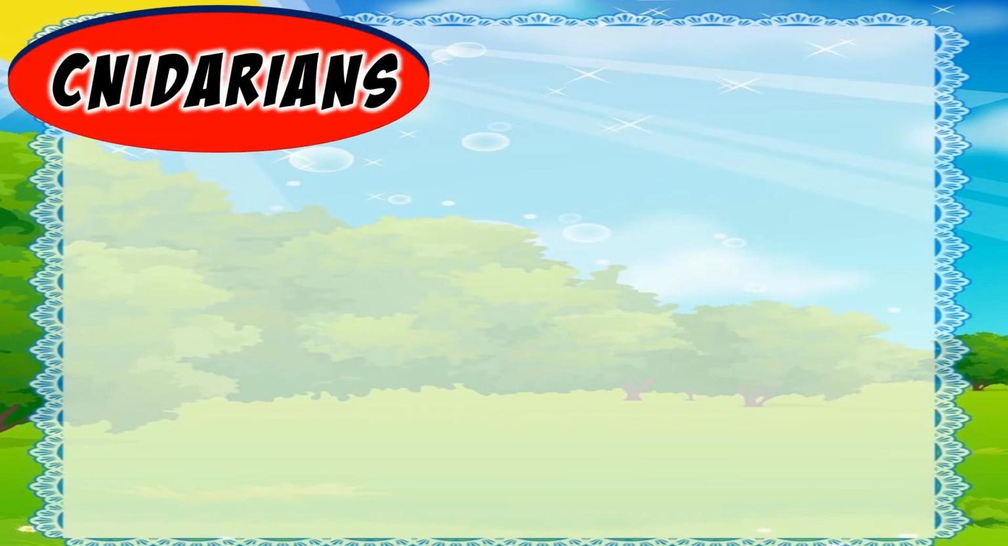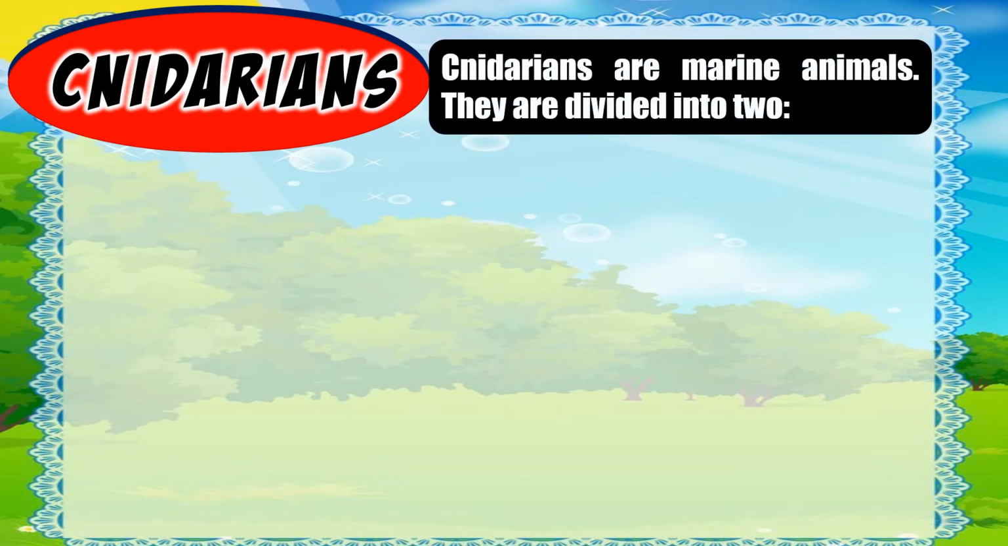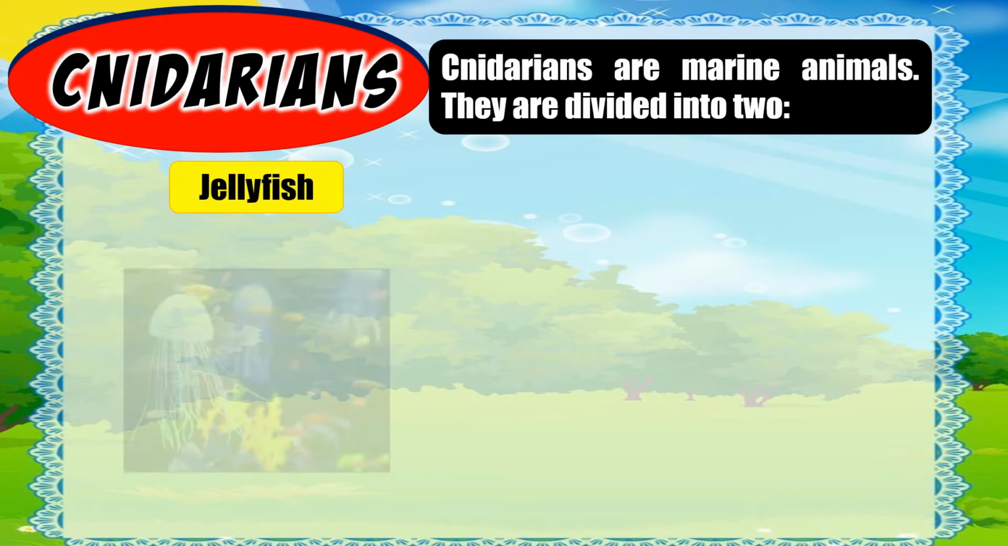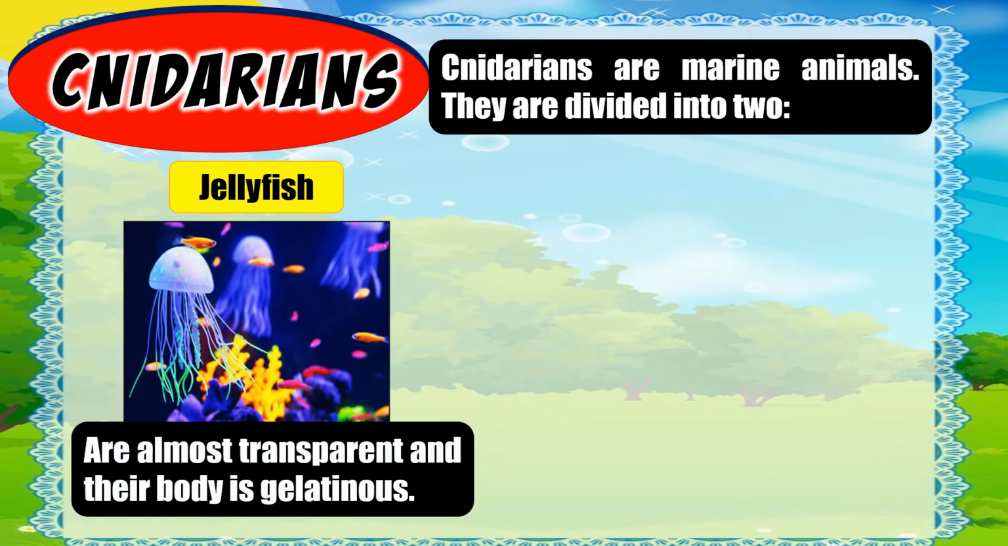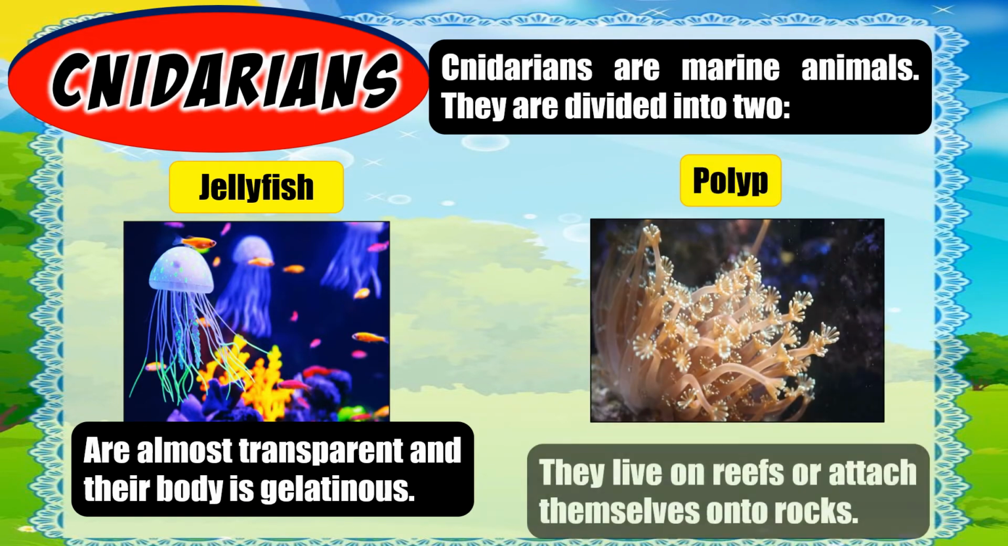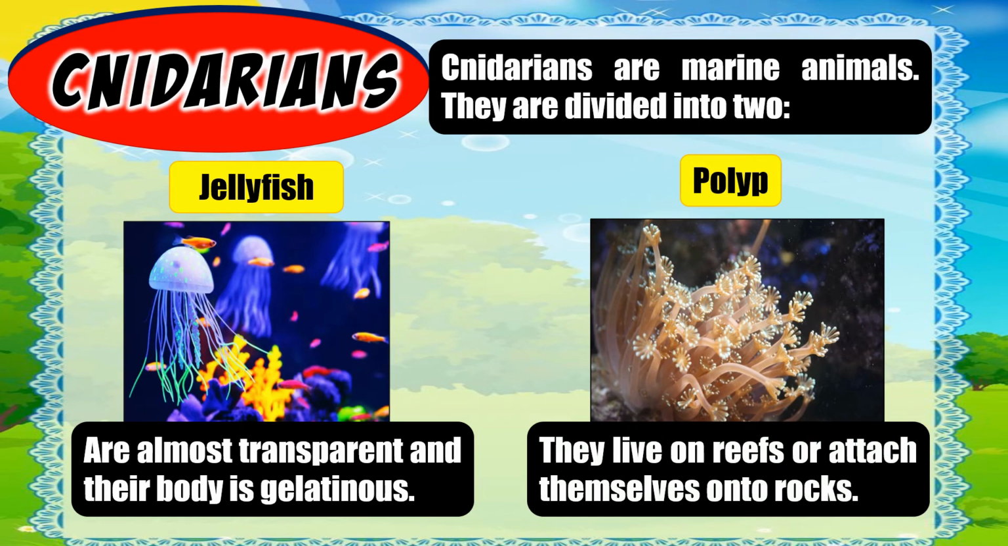Let us go to the fourth classification of invertebrates, the cnidarians. Cnidarians are marine animals and they are divided into 2. Jellyfish are almost transparent and their body is gelatinous. Polyps live on reefs or attach themselves onto rocks.